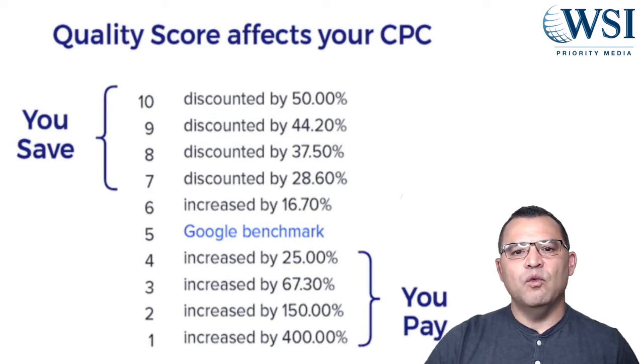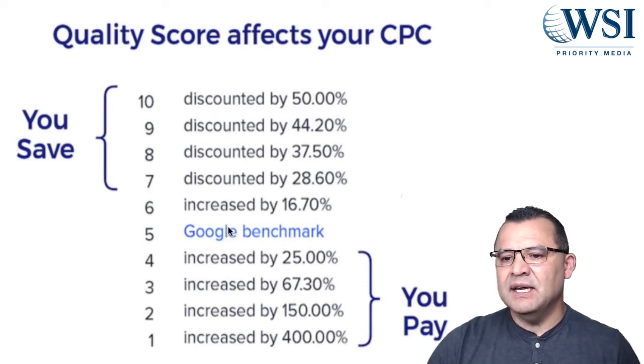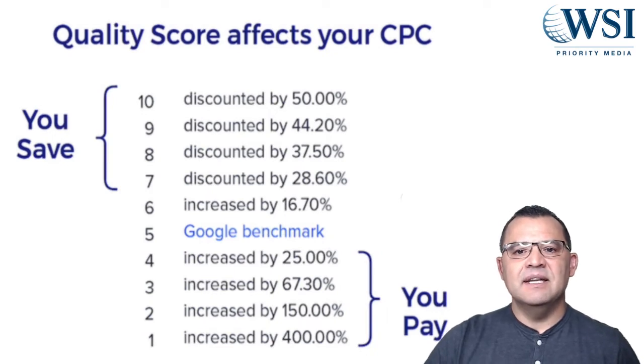On a scale of 1 to 10, the benchmark right here is a 5. That's the number that I want you to shoot for and to maintain as a minimum. If your score is higher than that, you're going to see that your cost per click is actually going to go down. It's a really nice feeling to get those discounts. At a 6, for example, you get a 16% discount. And at a 10, you get a 50% discount.